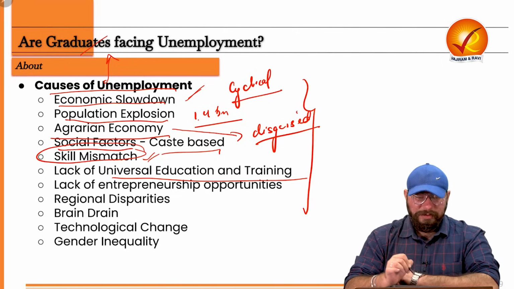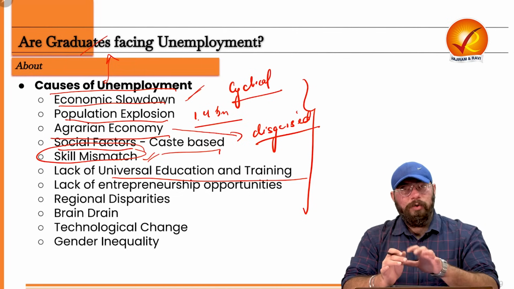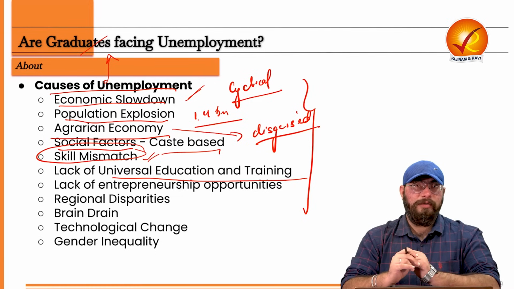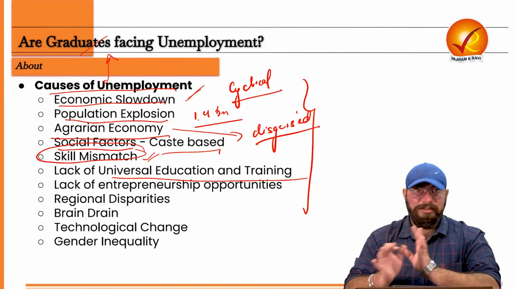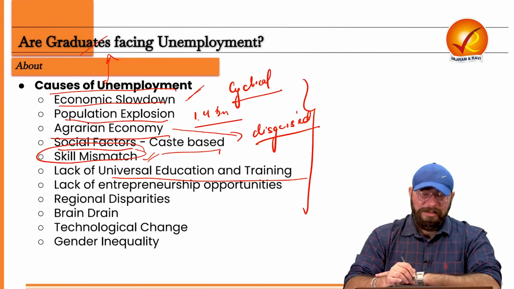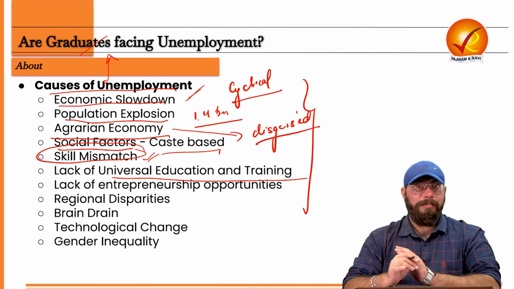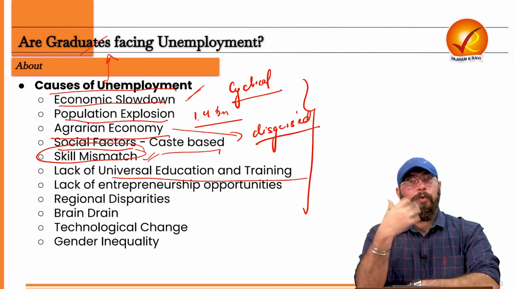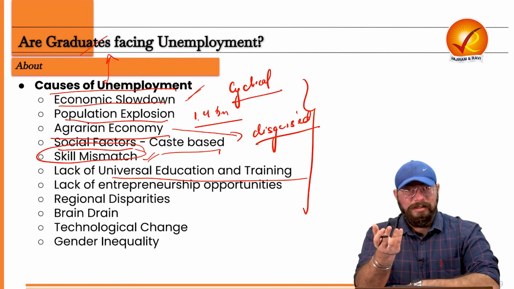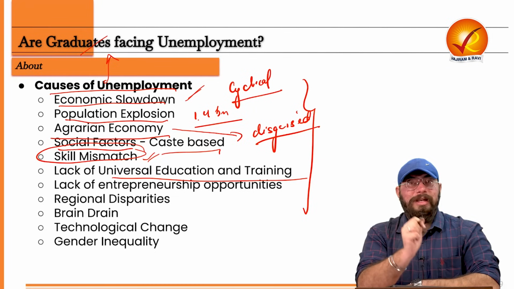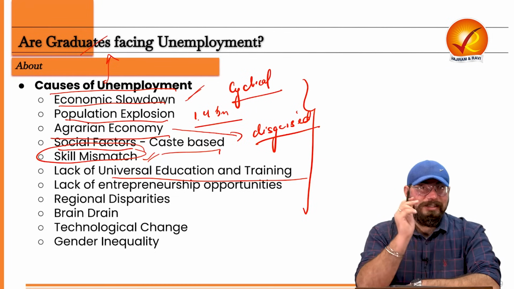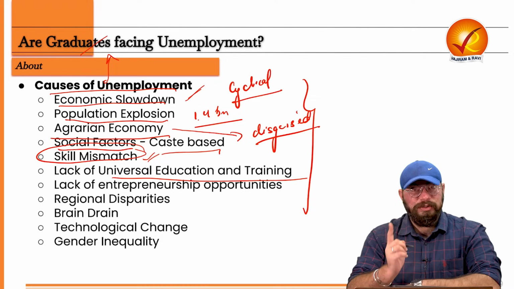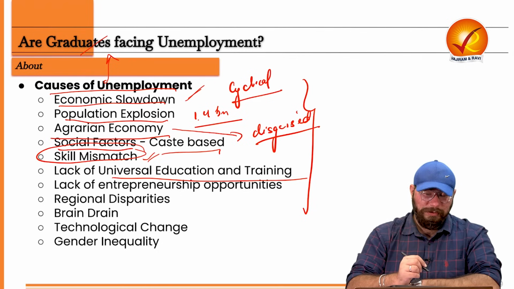Lack of universal education and training. Of course, the lower level, the secondary level education is there in our country. Primary education in our country is universal, is free. But for higher education, in one of the previous analyses we saw that the people who are going for higher level studies are very, very few, right? So there is a huge dropout rate as well. So lack of universal higher education and training is also a cause for concern.